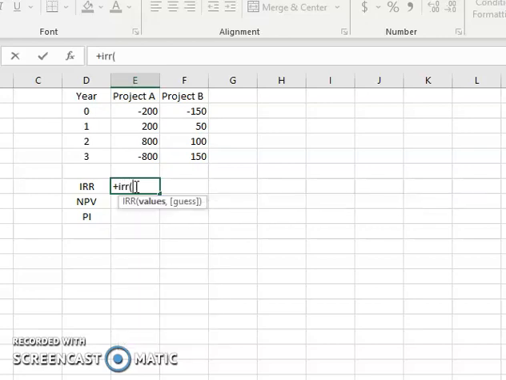So it equals IRR. Plus works as well. Then I'm going to highlight all these cells, go down to the bottom, and close it up with parentheses. The IRR of this project is 0%. If you recall, this is the one with a 0 and 100.